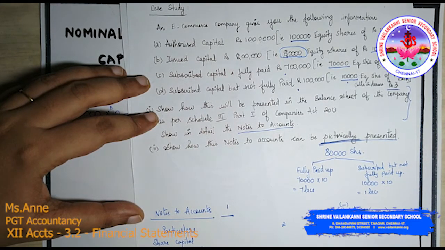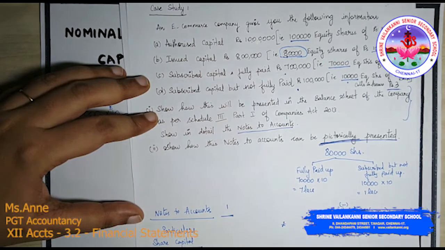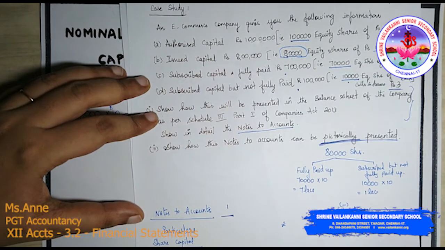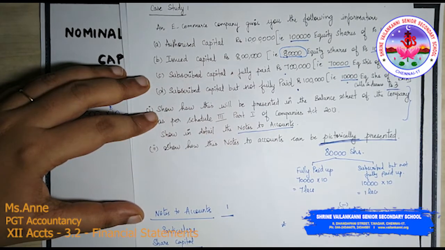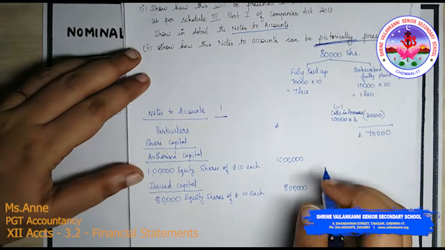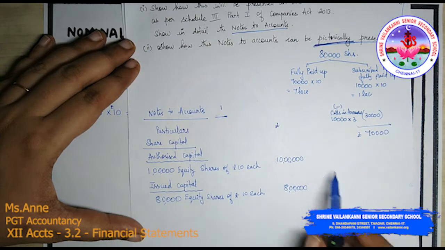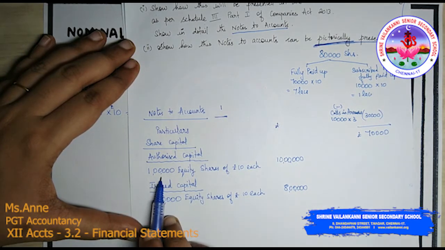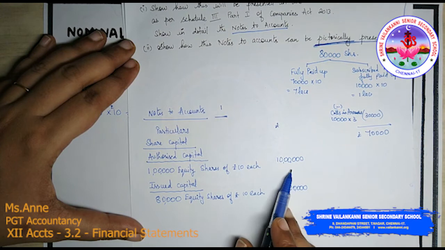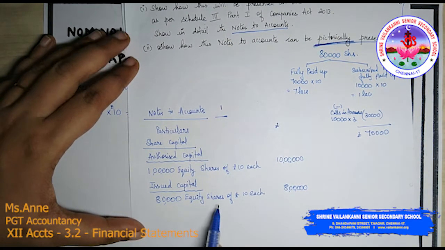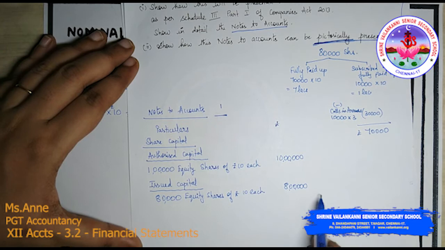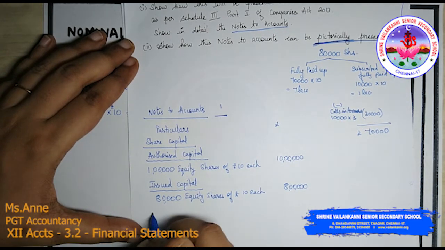What is the issued capital? 80,000 equity shares of rupees 10 each, so 8 lakhs. I'm sorry, please look into the solution. Authorized capital 1 lakh equity shares of 10 each, 10 lakhs, issued capital 80,000 equity shares of rupees 10 each, 8 lakh issued.